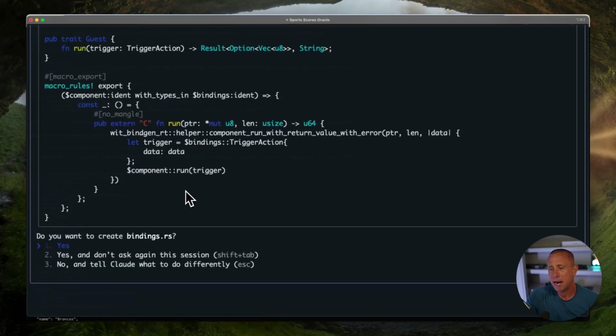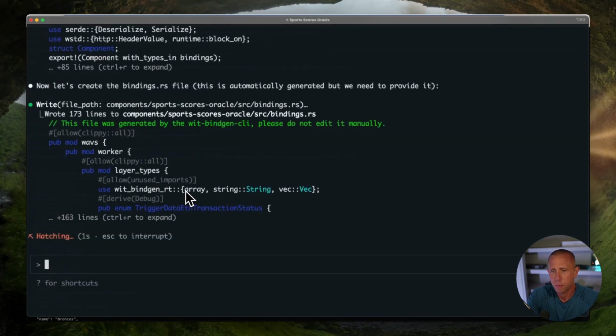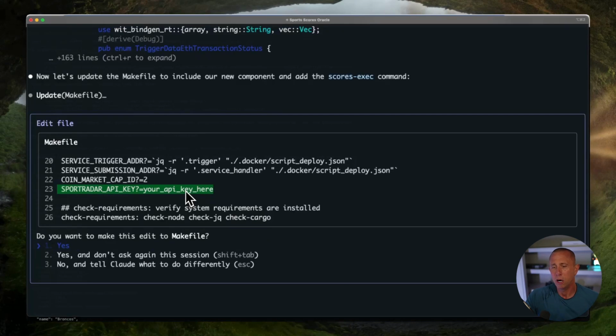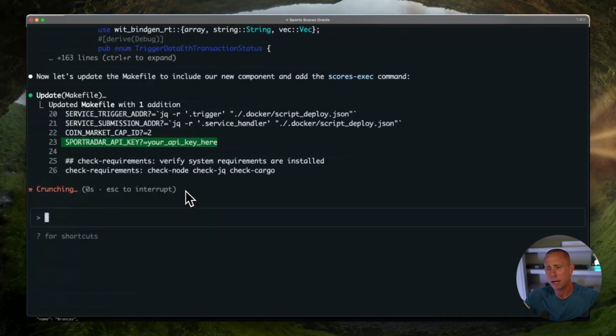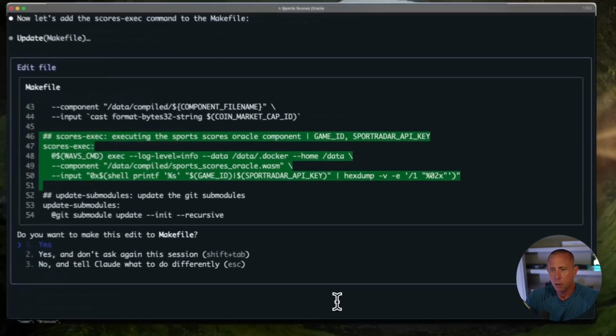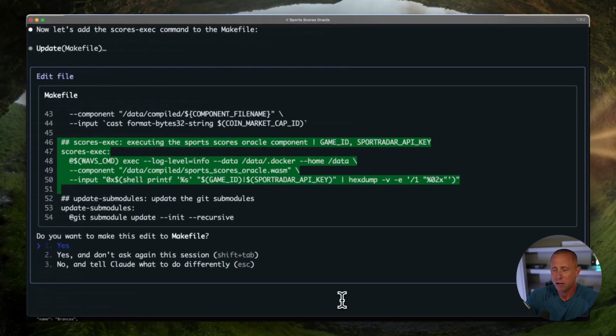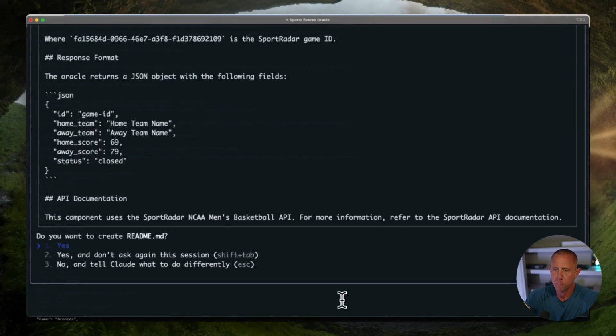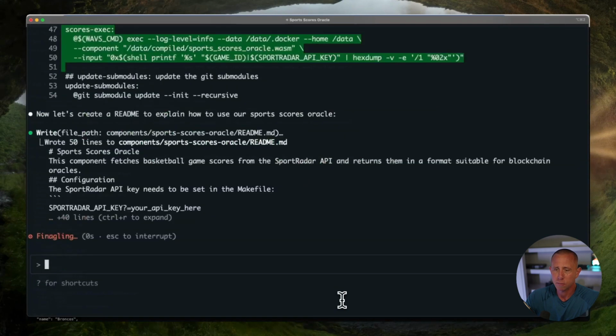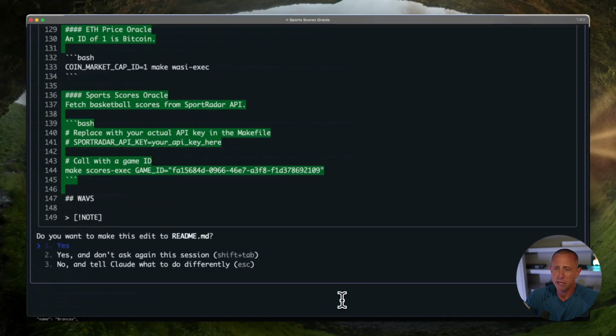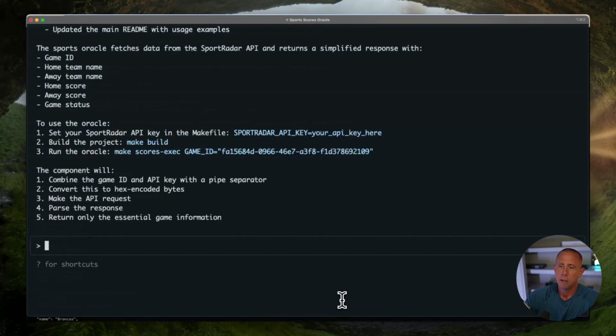We're going to create bindings.rs. We're going to modify the makefile to set up our Sportradar API key. We're going to edit the makefile to add our new execute command, scores-exec. We're going to update the README to show how this works. Another update to the README. All right, and it looks like it's made all of the modifications.